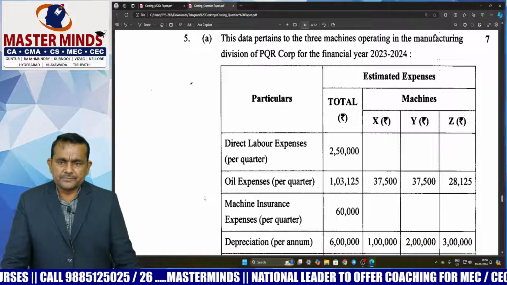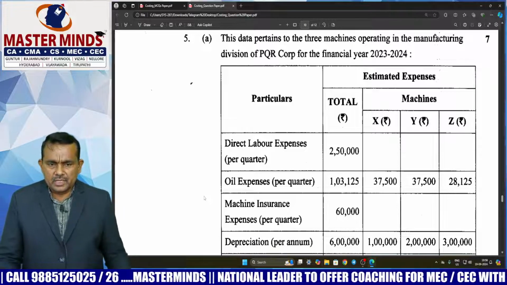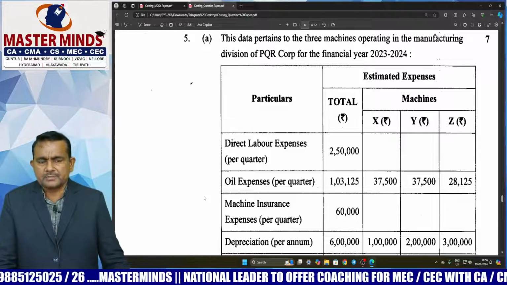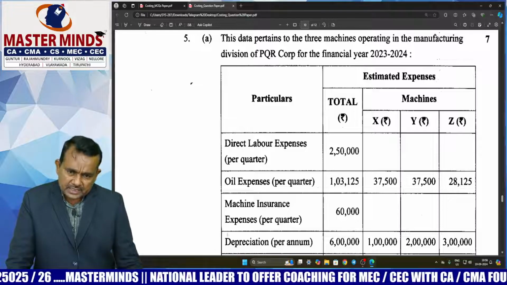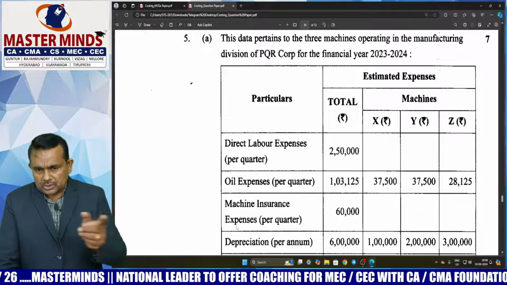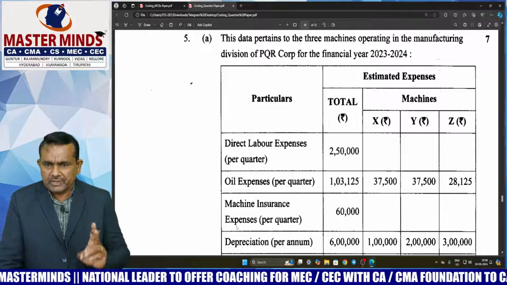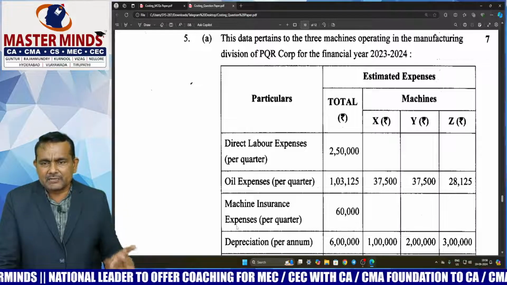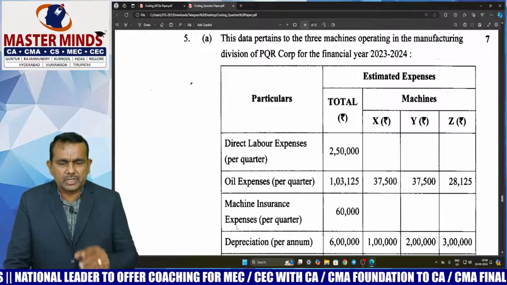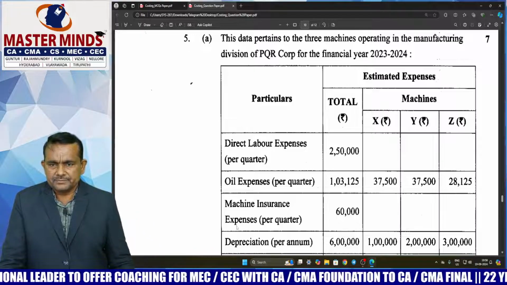Next fifth question, 5A. This question is related to overhead chapter, that is comprehensive machine rate. So this is a lengthy question. In the total overall paper, two questions are very lengthy. One is 2A and another one is 5A. Except these two, the remaining paper is easy.